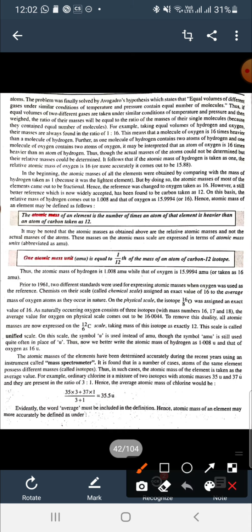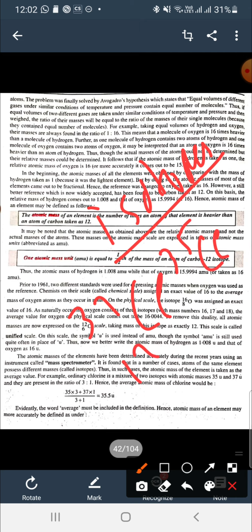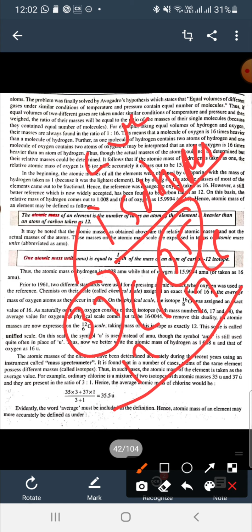Now isotopes are there. Isotopes have the same atomic number but different mass number. So chlorine has 35 mass and chlorine 37 mass. Now what we conclude is that we take the average mass of both the isotopes.